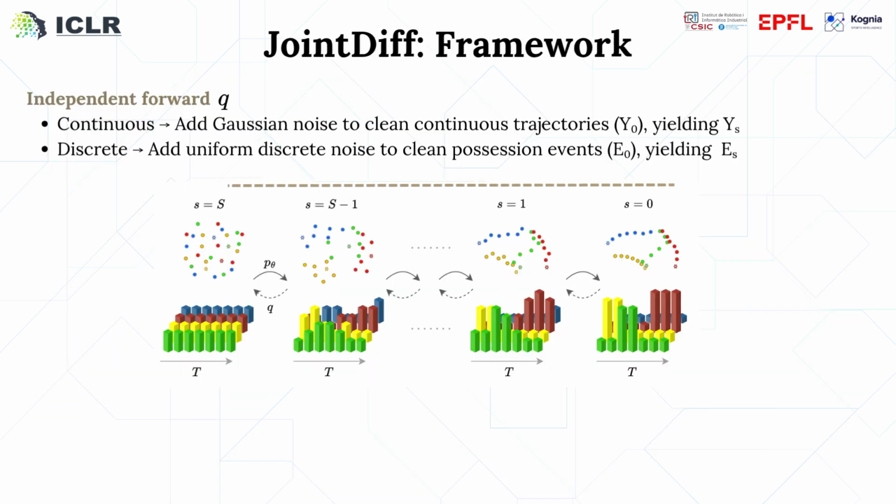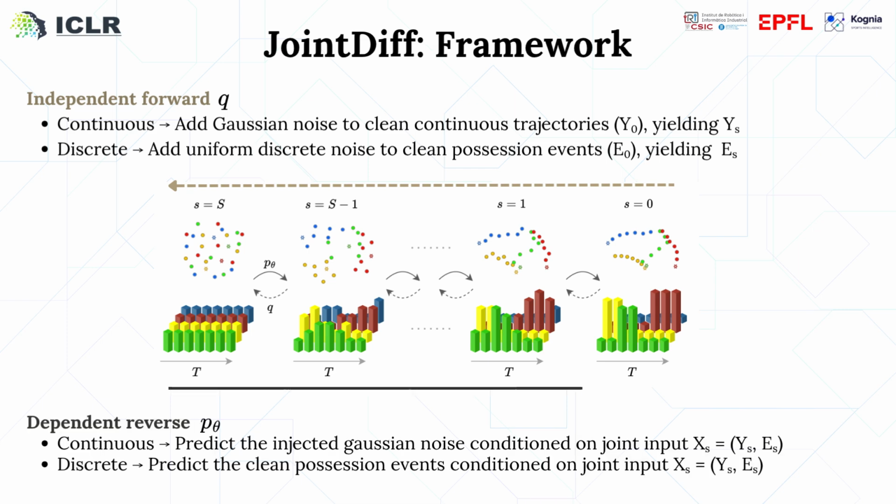JointDiff is a joint continuous discrete diffusion framework. The forward process operates independently on each modality. We add Gaussian noise to the continuous trajectories and uniform categorical noise to the discrete possession events. The key is in the reverse process, which is joint. Both the continuous and the discrete heads are conditioned on the full noisy state, trajectories, and events together. This shared conditioning is what allows the model to learn the cross-modal dependencies between motion and possession.